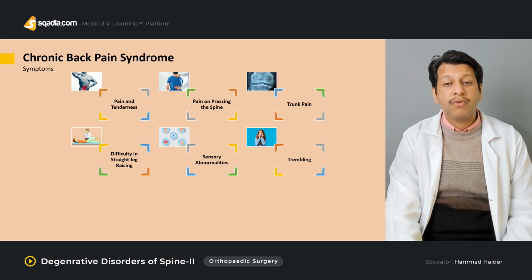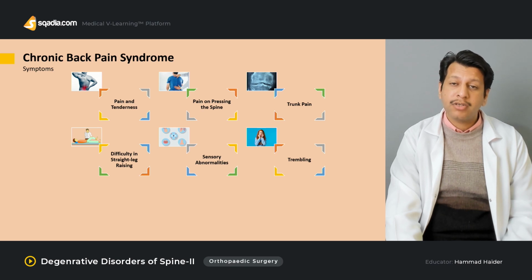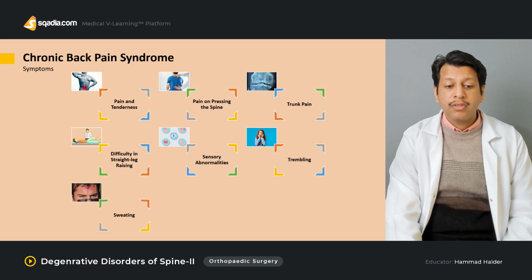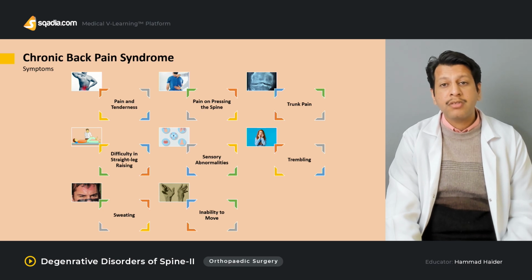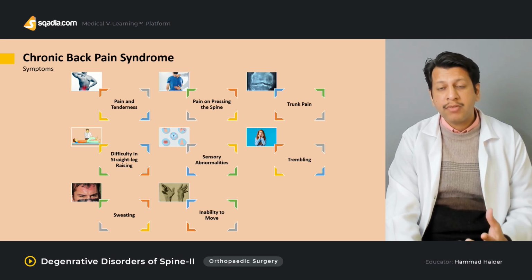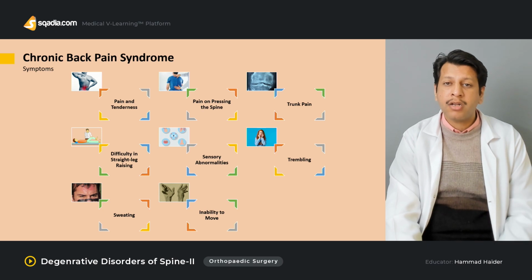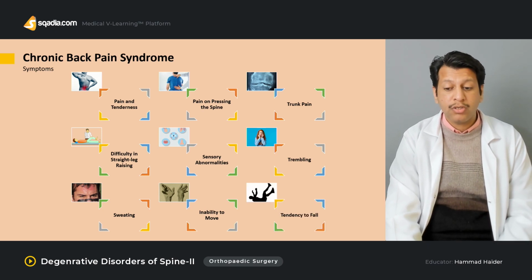Or there could be, for example, associated symptoms of myelopathy, in which there may be trembling hands or dysdiadochokinesia. Then there could be sweating, especially associated with Horner syndrome. There may be inability to move, especially if it's muscle spasm or spasticity with upper motor neuron lesion, or flaccid paralysis associated with lower motor neuron lesion.